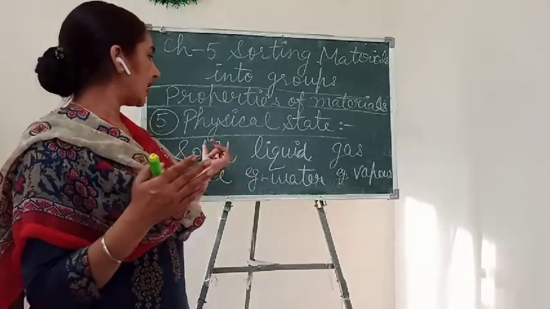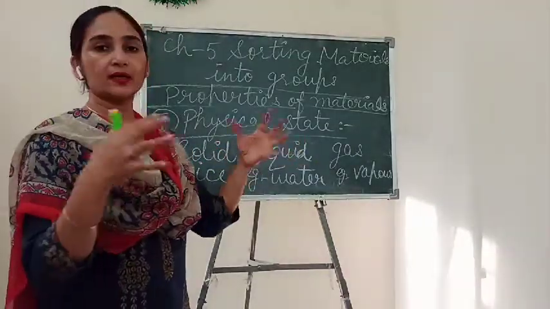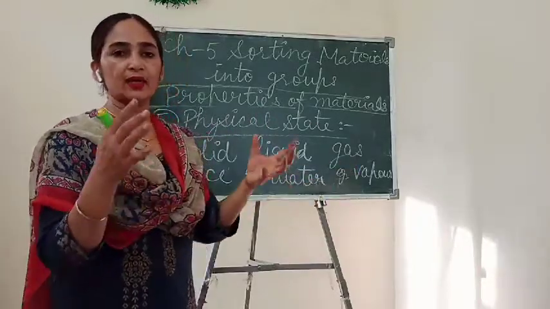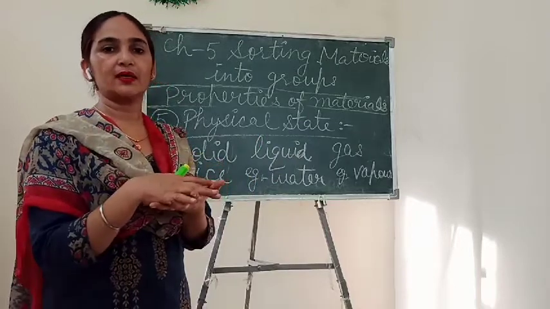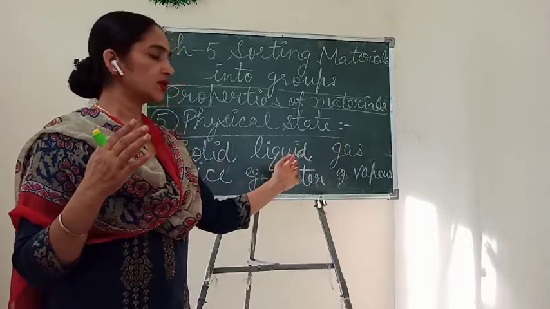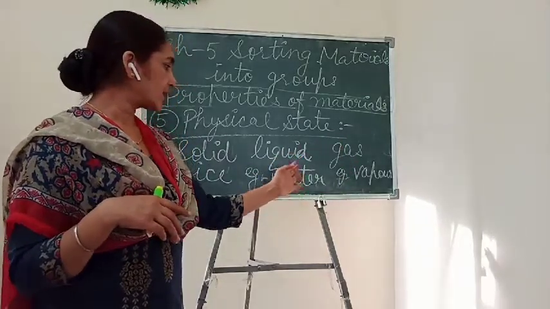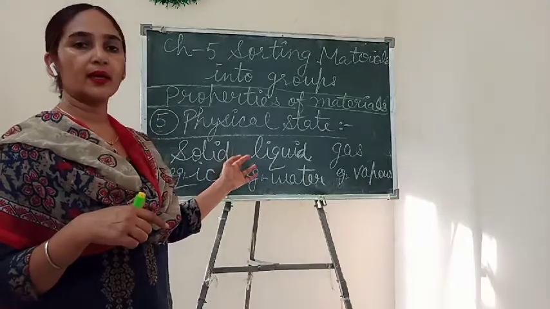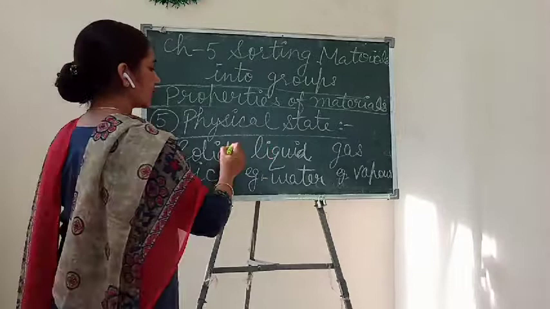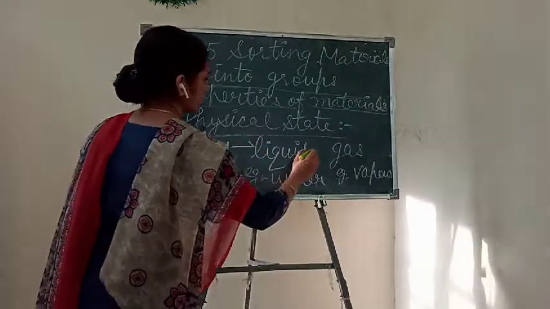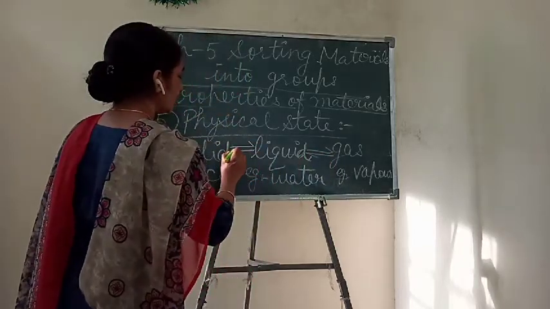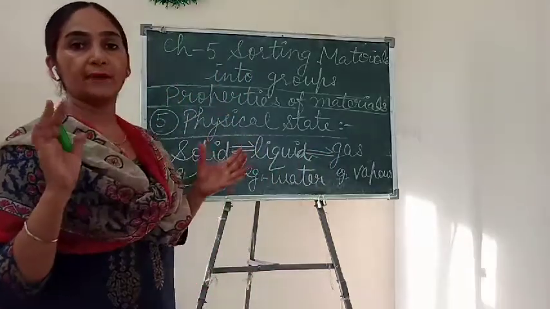And you know that every state is interchangeable. Means if water vapors are there, we can collect water vapors in some container, and when they cool down, they again change into water. And this water, if we keep in a refrigerator, again changes from liquid state to solid state. So all these states are interchangeable. But how do they interchange? With the help of temperature.